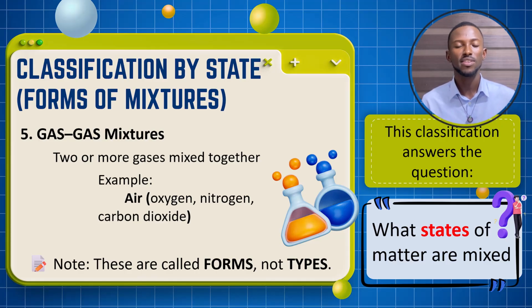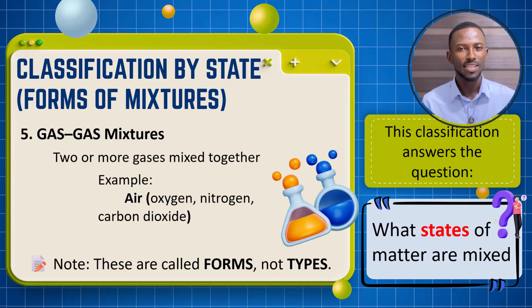So remember, these are forms and not types of mixtures. The forms of mixtures that we've described focus on the state of matter that are mixed. So that is one way of classifying mixtures. If you are asked to classify mixtures and you are given the criteria for classification, for example, based on the states of matter being mixed, then you can mention these examples.